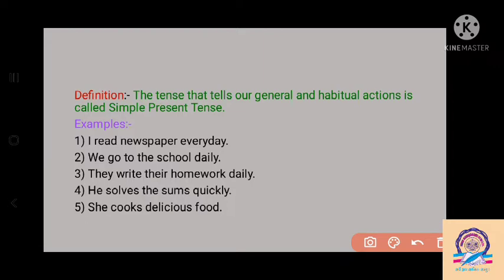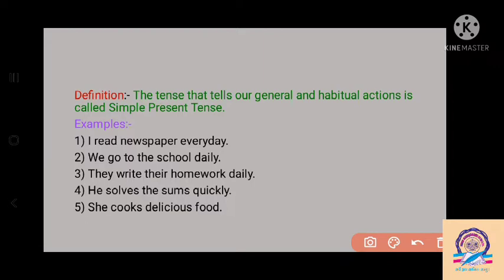It means the work that we are habitual to do each and every day, we are doing again and again. Like I go to school, I get up early in the morning, I read the newspaper, I read the books, I write my homework. My father goes to the office, I take a bath, I take delicious food. Such work that we are doing again and again, that people are habitual to, to show that we use the simple present tense.